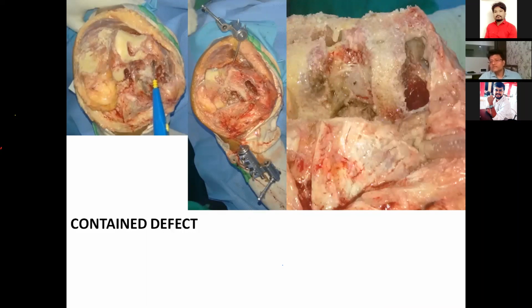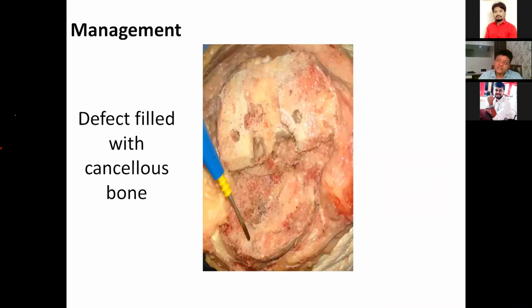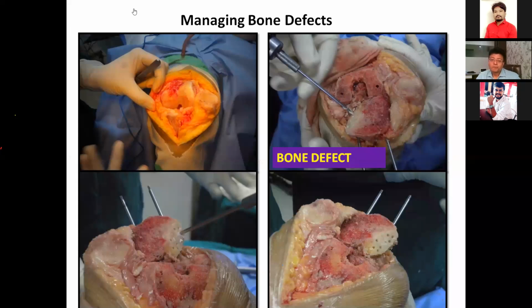It depends on the size of the defect. If the size is 5 to 10 millimeters, it can easily be managed by filling with cancellous bone graft, which is amply available during the surgery from my cut distal femur, chamfer cuts and box cut. So ample bone is available intraoperatively. There are several methods of correcting a bone defect. It depends on where the defect is, the side of the bone, what kind of bone defect is present, and the size of the bone defect.